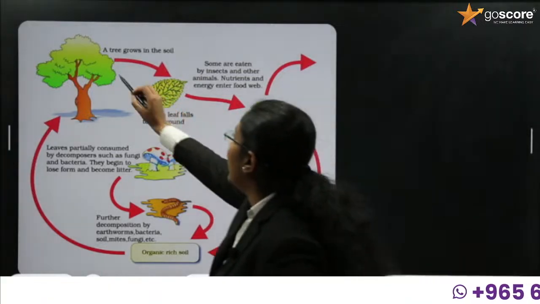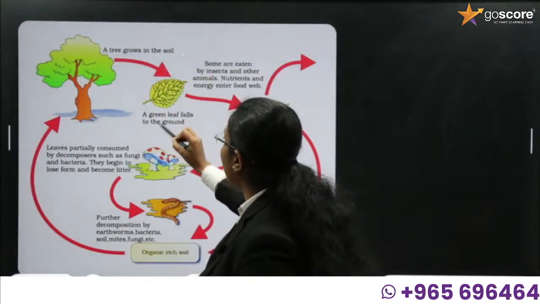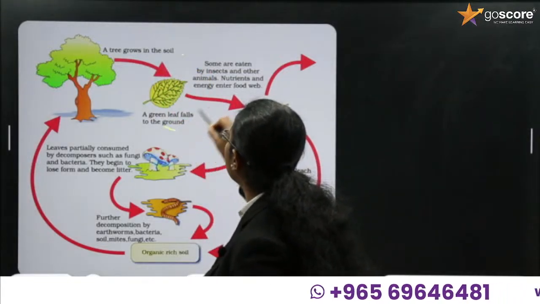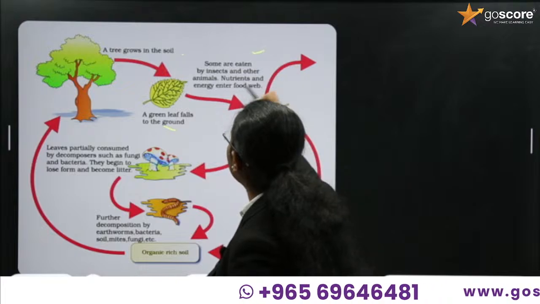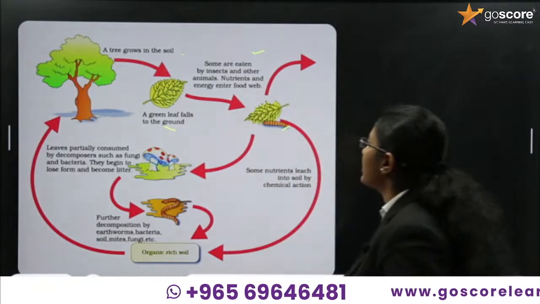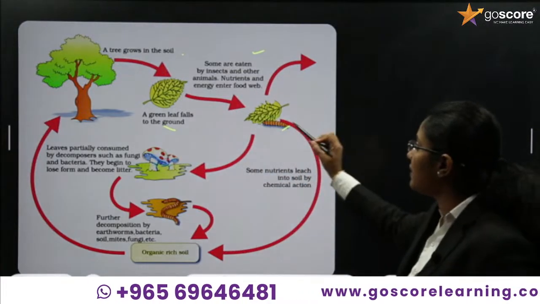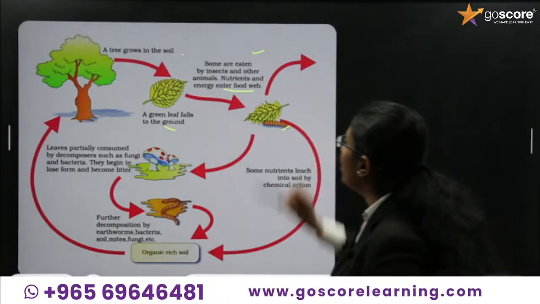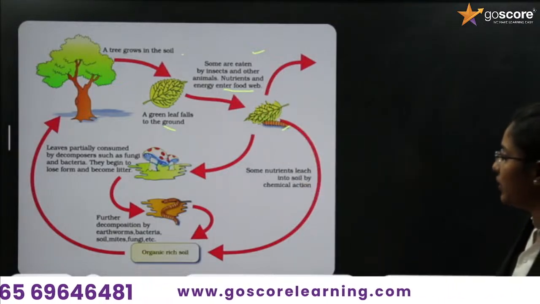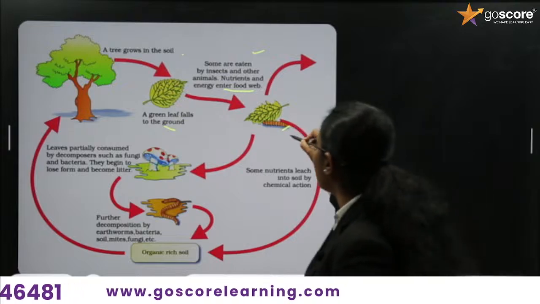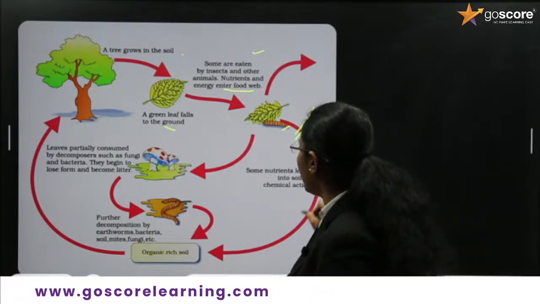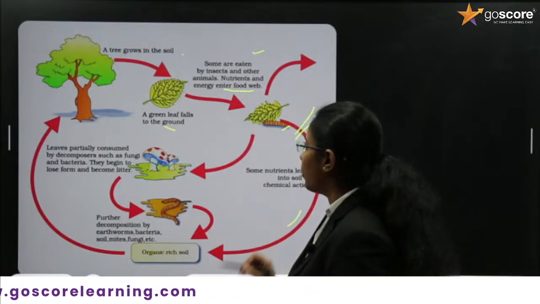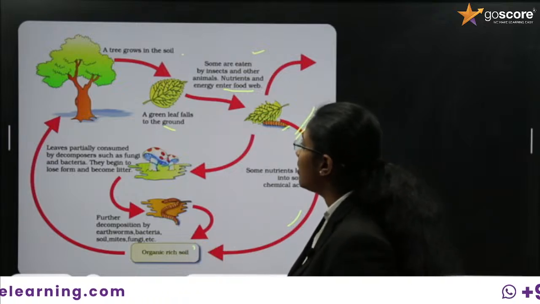See, a tree grown in the soil, its leaf falls to the ground. What happens to the leaf? Some are eaten by insects, which take the leaves, and nutrients and energy enter the food web. Some nutrients move into the soil, so organic rich soil is formed.